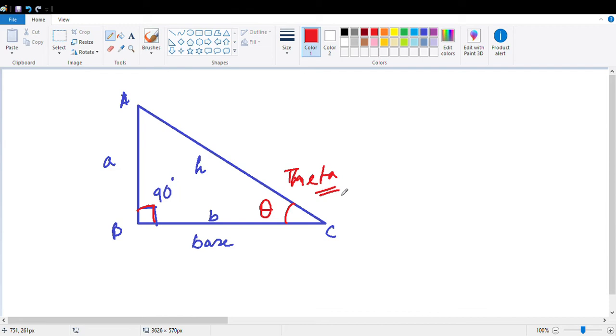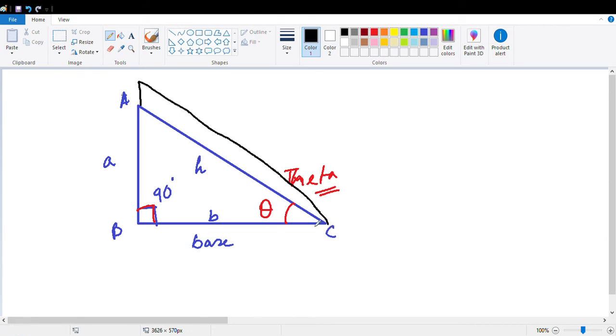If you observe carefully, you'll see two things. Actually, there is a relation between this angle and the sides of the triangle. If we increase the height of this triangle from this position to this position, the hypotenuse will be like this.